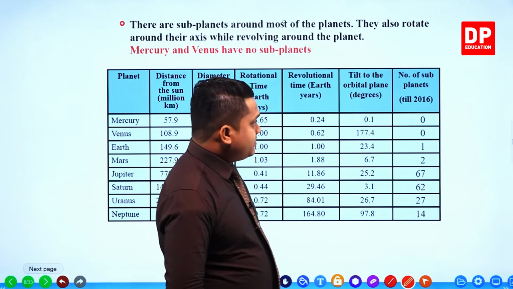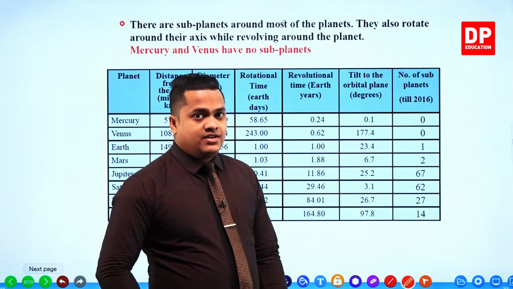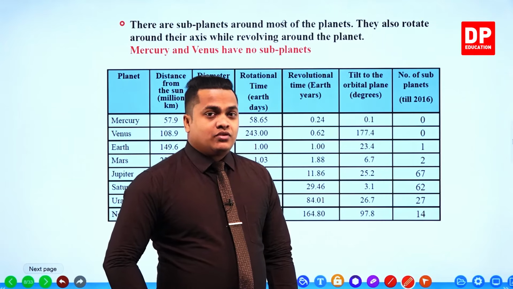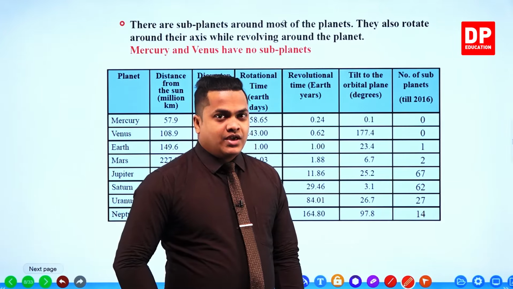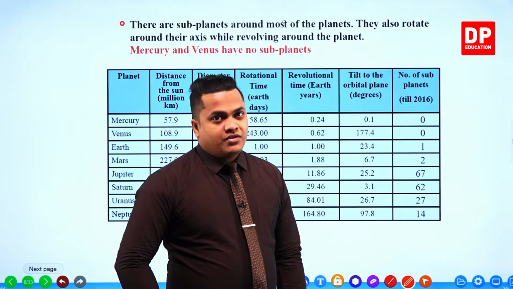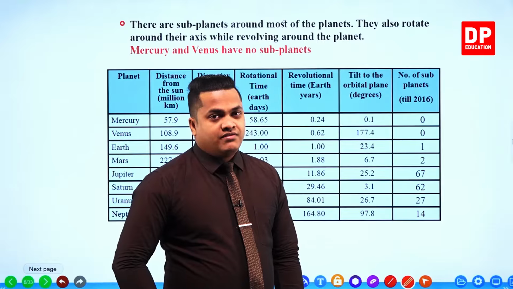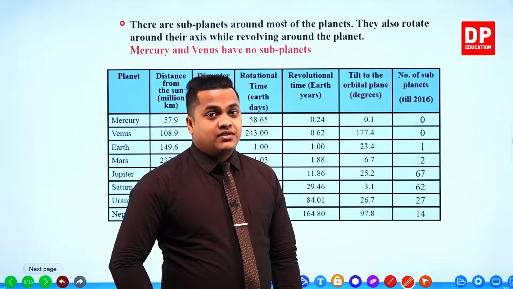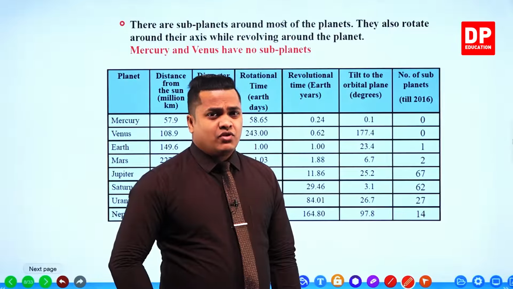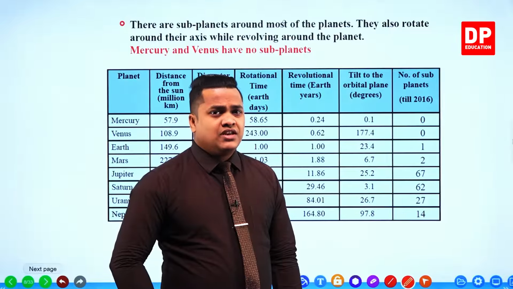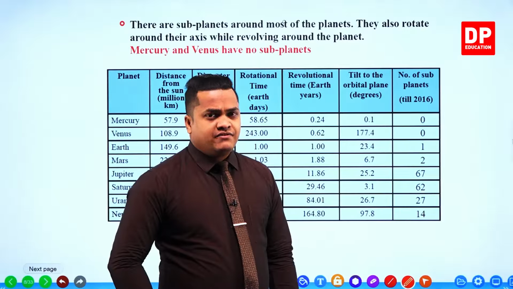As you can see here, it's been mentioned till 2016, which means up to 2016 there were none. We don't know if we may find any subplanet after that, but for Mercury and Venus we won't be able to find any, because they've already been investigated and this information is correct to a greater extent.